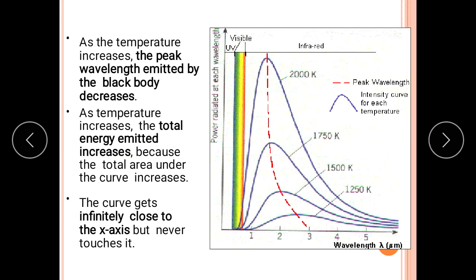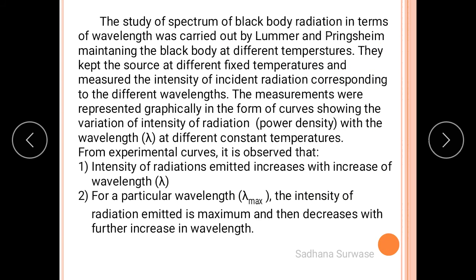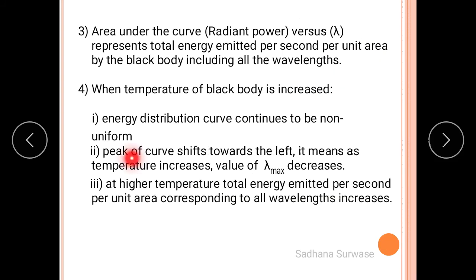The curve shifts towards the left side, and the peak also shifts towards the left, so that curve is not a uniform curve, right? Similarly, as the peak of the curve shifts towards the left, it means that as the temperature increases, the value of lambda max decreases. At higher temperature, the total energy emitted per unit area per unit time, corresponding to all wavelengths, increases.